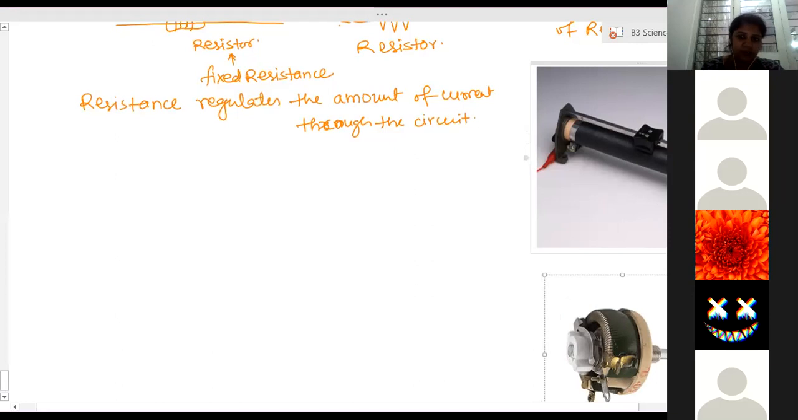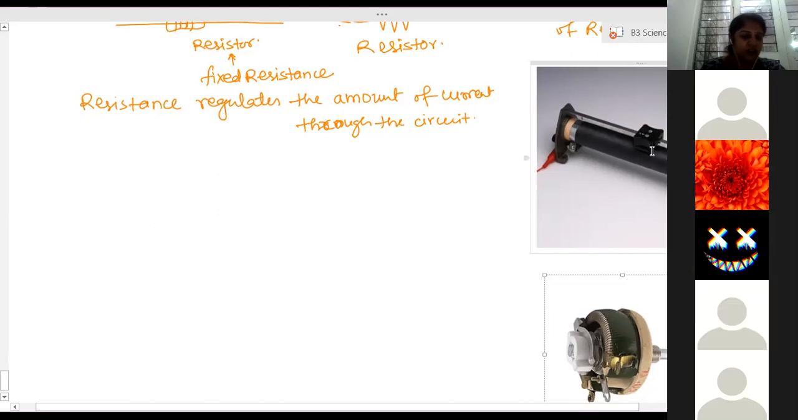Are you able to see? There the nichrome wire is wound in the form of a cylinder, and this knob is in contact. You can move this knob from one end to the other end. So as you move the knob, the value of resistance in the circuit keeps on changing. To increase or decrease the resistance, the knob should be moved from one end to the other end to change the resistance in the circuit.